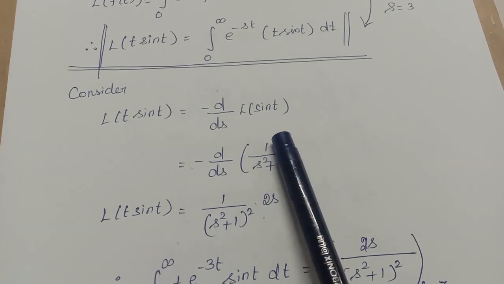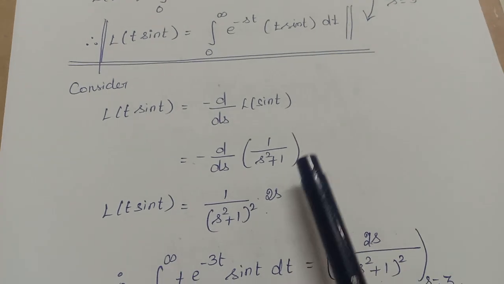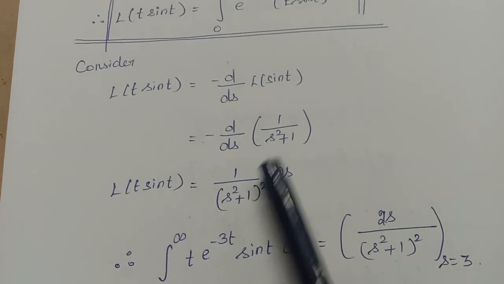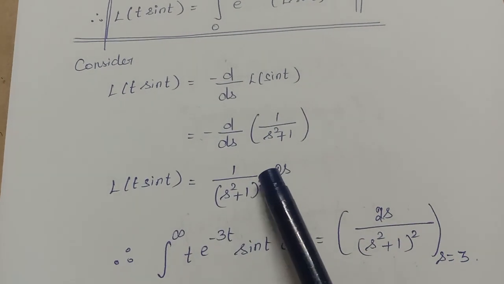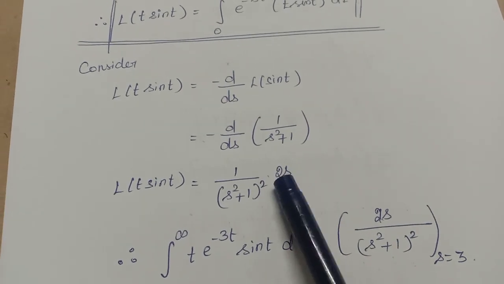Laplace of sin t is what? 1 by s square plus 1. So differentiate this. This is like 1 by x, no? Differentiation of 1 by x is minus 1 by x square. So 1 by s square plus 1 the whole square into, by chain rule, differentiation of s square is 2s, no? That you have to put in the numerator.